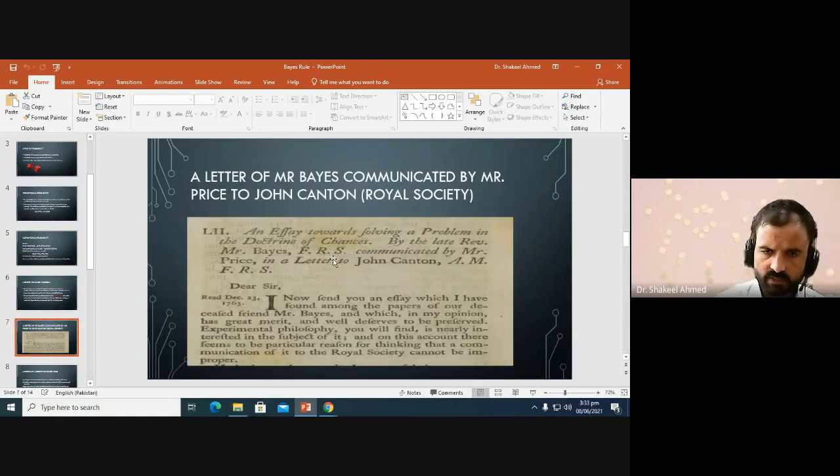This is the letter of Mr. Bayes communicated by Mr. Price after his death to John Canton, Royal Society. And this is basically his proposal or his main contribution to the literature of statistics as the Bayes rule. And this most important topic was made public after his death.